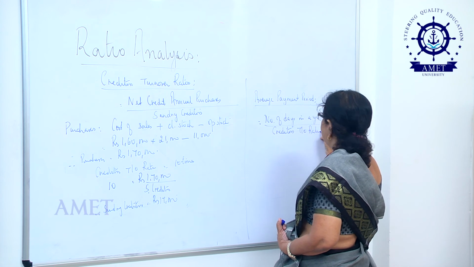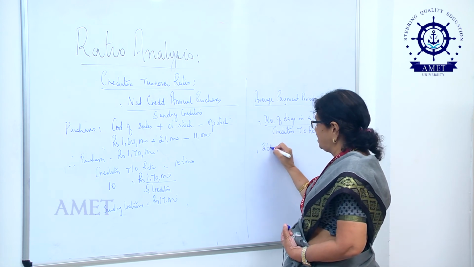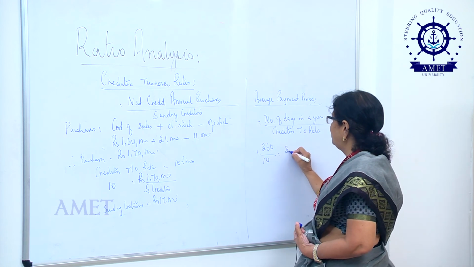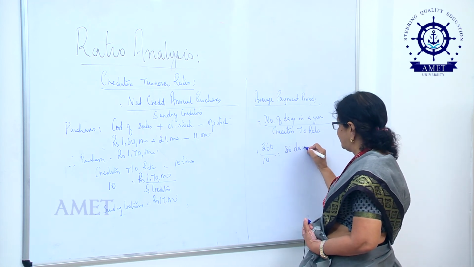Number of days in a year, I will assume it to be 360, and my creditors turnover ratio is 10. So, the number of days is 36 days.